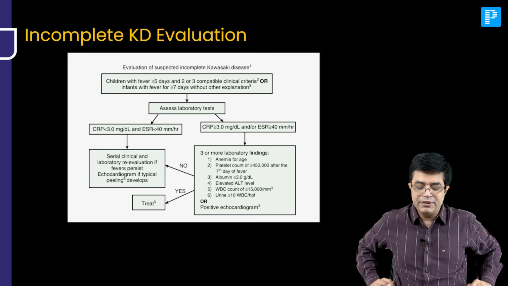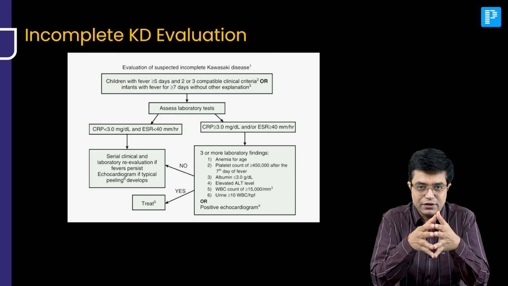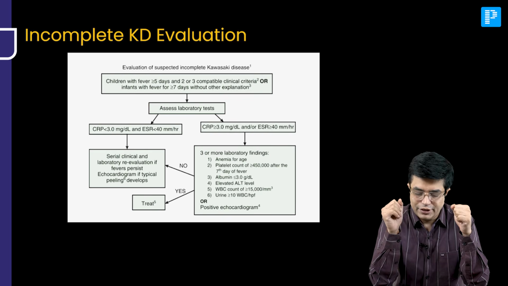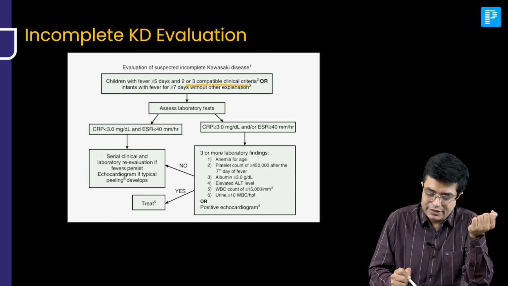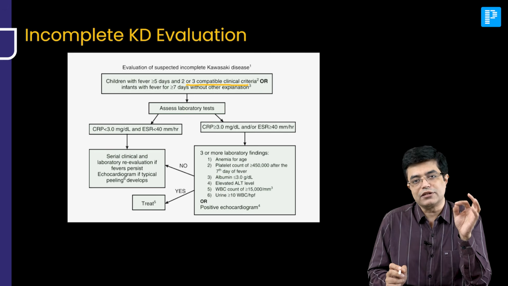What is incomplete Kawasaki disease? The patient is having fever along with 2 or 3 criteria. Not all the 4 criteria are getting fulfilled. So, children with fever for 5 days or more and 2 or 3 compatible criteria, or infants with fever for equal to or more than 7 days without other explanation, you will suspect Kawasaki.